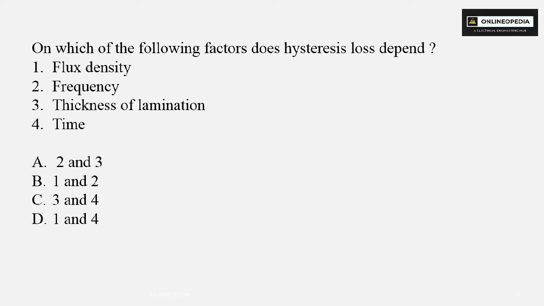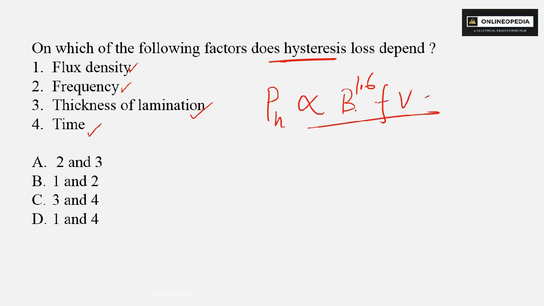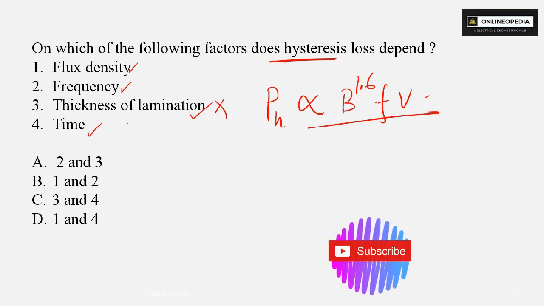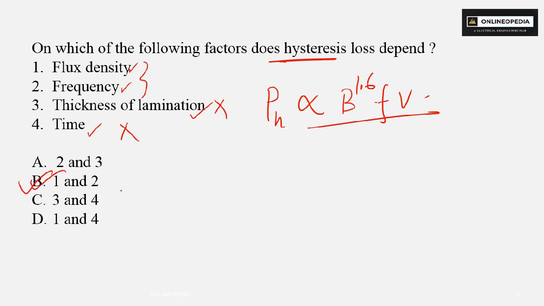And the next question is, on which of the following factors does hysteresis loss depend? Options are flux density, frequency, thickness of lamination and time. So this is the formula for hysteresis loss. It depends upon frequency and flux density. So it does not depend upon thickness of lamination and time. So 1 and 2 is correct. So option B is the correct answer.